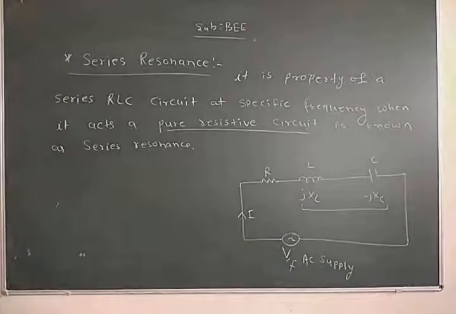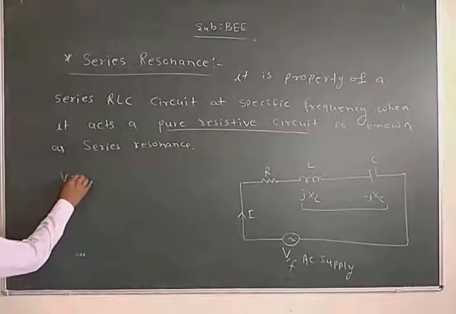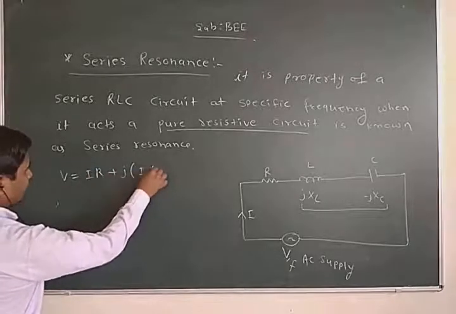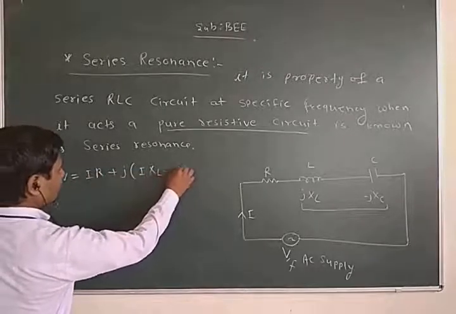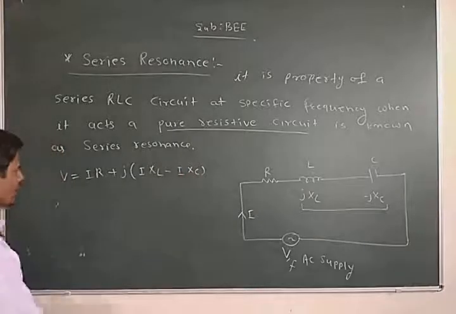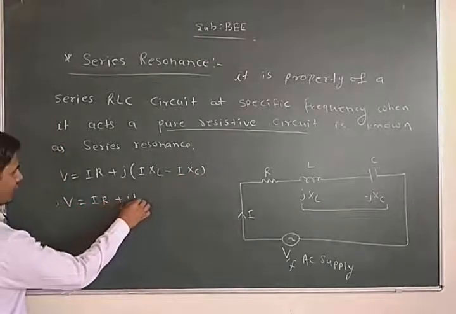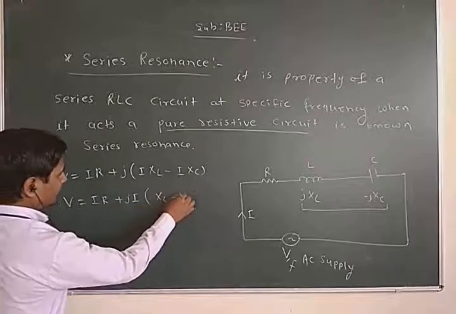So we can say that V is equal to IR plus jIXL minus jIXC, or V is equal to IR plus jI(XL minus XC).